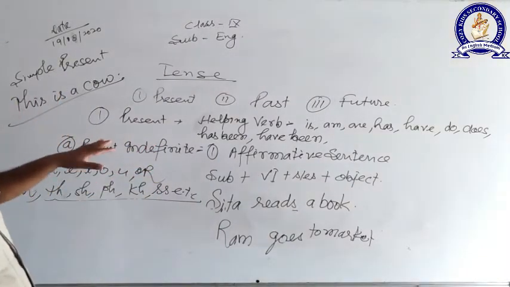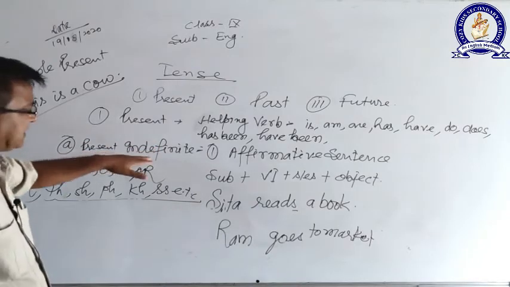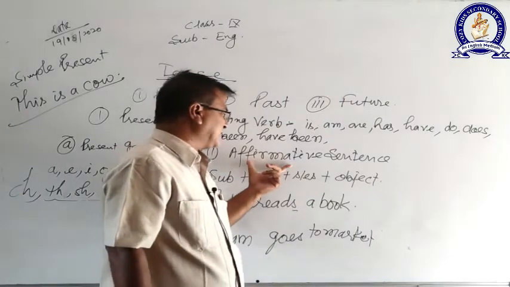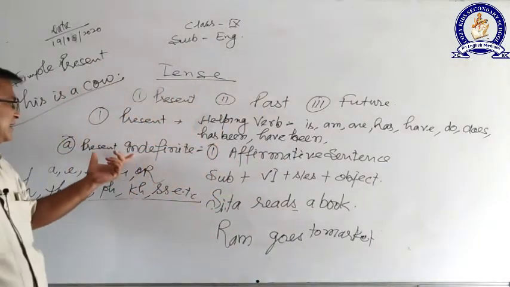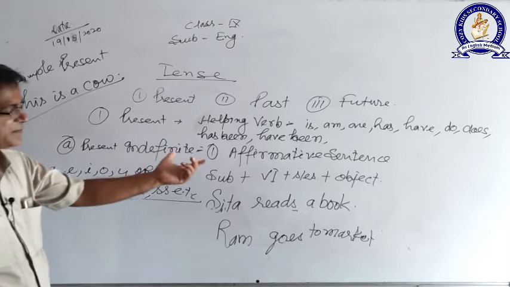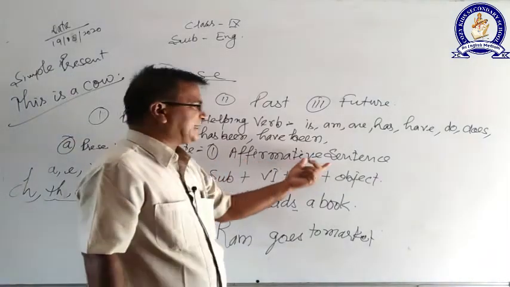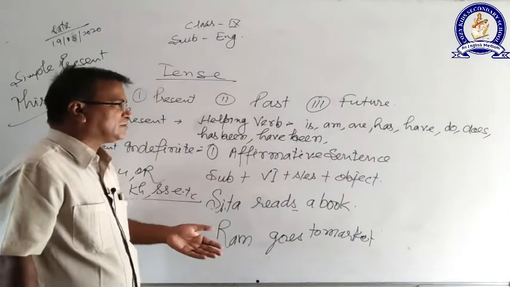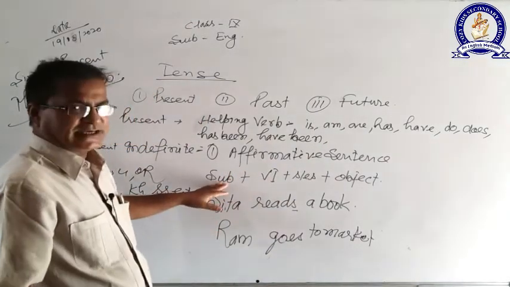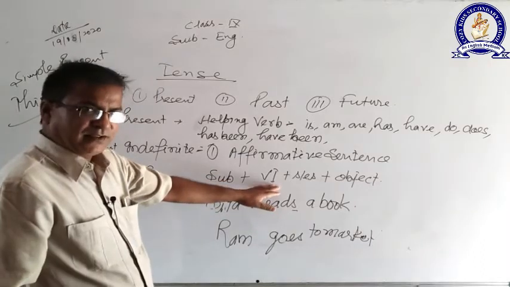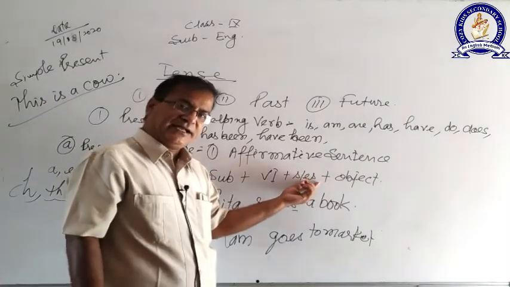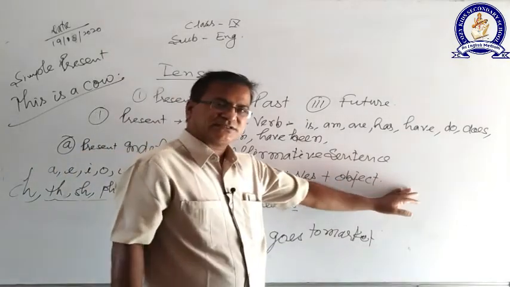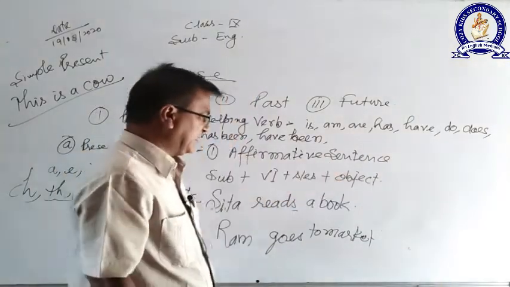Once again I am repeating. In present indefinite there are 4 types of sentences. The first type of sentence is the affirmative sentence. In case of an affirmative sentence, what are we going to do? First of all we will write the subject, then the verb, then s or es, if it is needed, then the object, and then a full stop. The sentence will be completed.